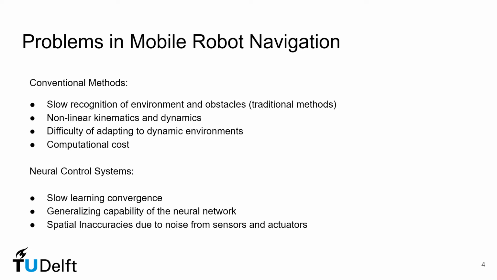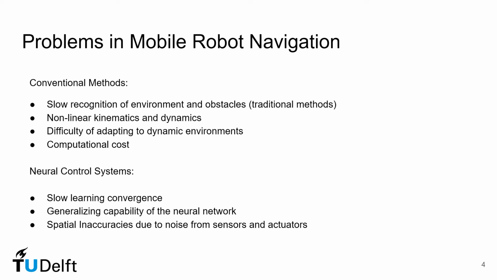Firstly, most conventional methods struggle with the recognition of obstacles because such methods show slow response due to serial processing of the data. Furthermore, conventional methods need great effort in programming to deal with nonlinear kinematics and dynamics of these robots. There is a difficulty of adapting to dynamic environments as traditional approaches are dependent on accurate metric description of the environment. Computational costs can also be a real issue in online obstacle avoidance applications, where quick responses are required.